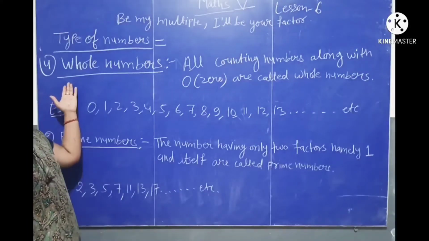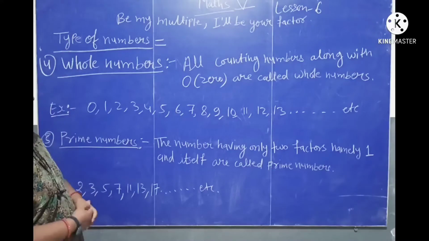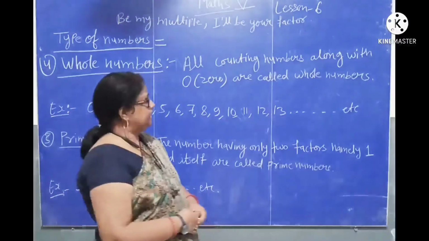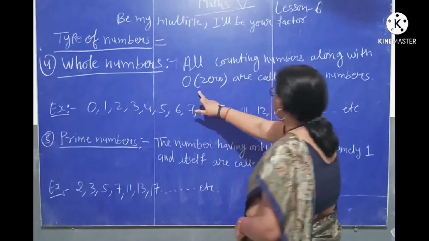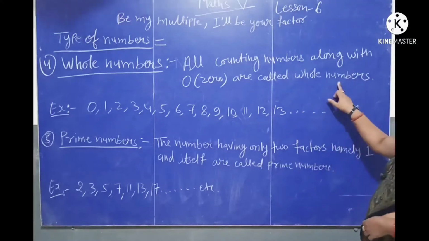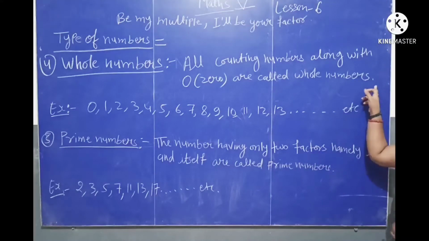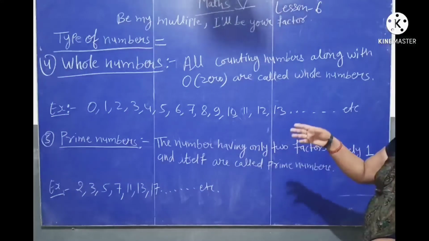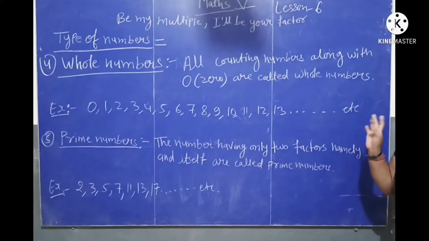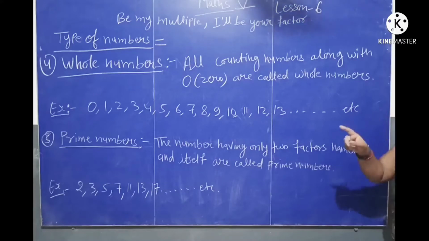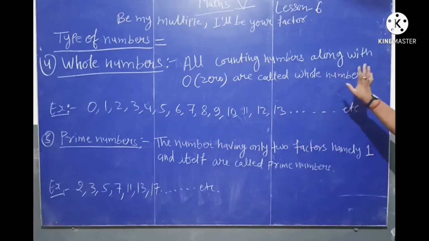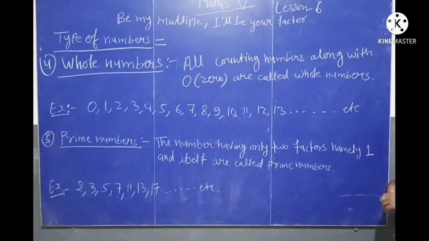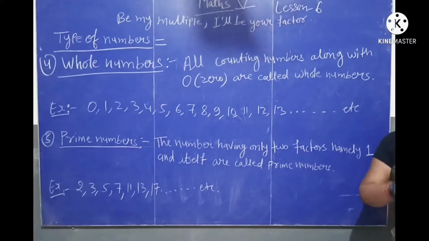Okay. Next is number 4, whole numbers. All counting numbers along with 0 are called whole numbers. Example: 0, 1, 2, 3, 4, 5, 6, 7, 8, 9, 10, 11, 12, 13 and so on. Once again, all counting numbers along with 0 are called whole numbers.